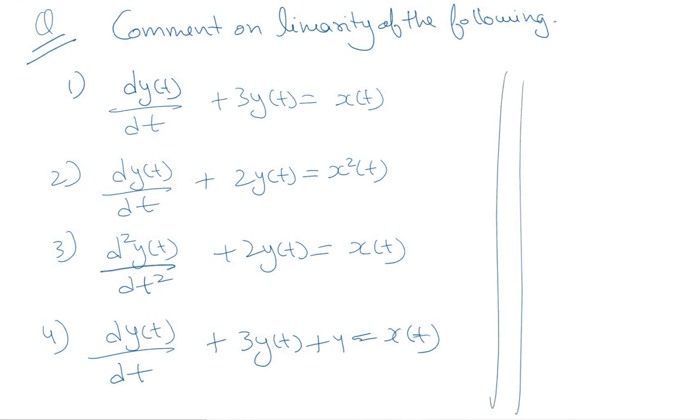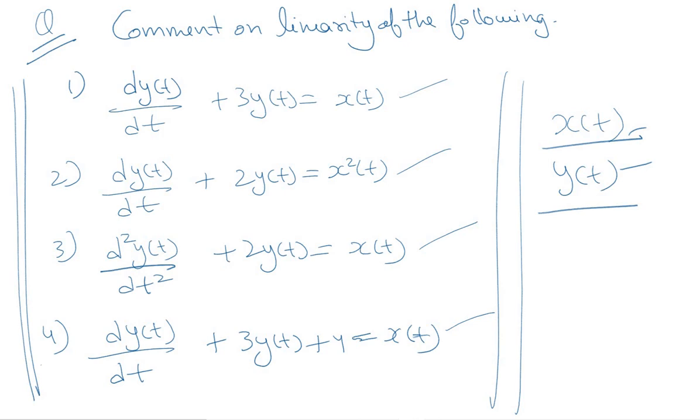You need to comment on the linearity of the given system, where the input signal is x of t and the output signal is y of t, and these 4 different equations describe 4 different systems, and you need to comment on the linearity of these 4 systems. Input signal is x of t, the output signal is y of t. Attempt these 4 questions and we can take up if you have any doubts in your next live session.